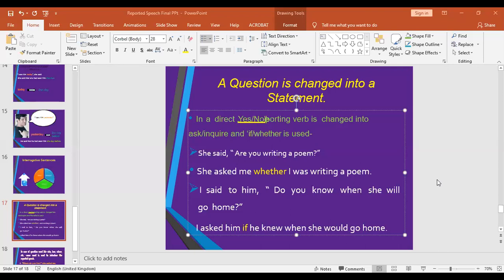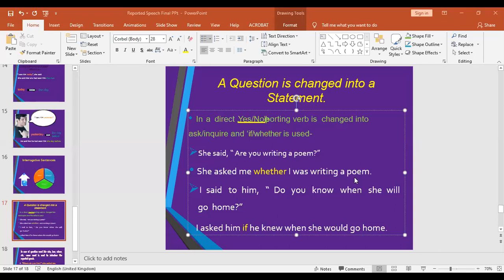So, three things you need to keep in mind. The first thing is that "said to" will be changed into "asked" or "inquired". Plus, we don't use "that" to connect two clauses in these sentences. We use "if" or "whether", especially when the sentence begins with a helping verb or auxiliary verb, in other words, with confirmative questions. And the third thing is that the question will become a statement. When you change a question into indirect speech, it no longer remains a question, it becomes a statement.